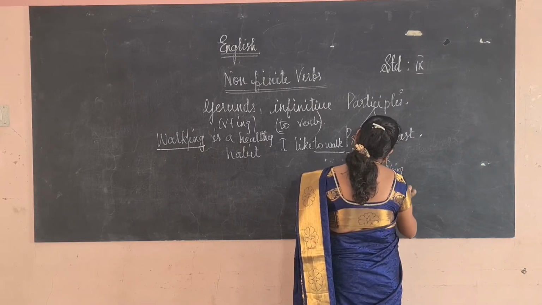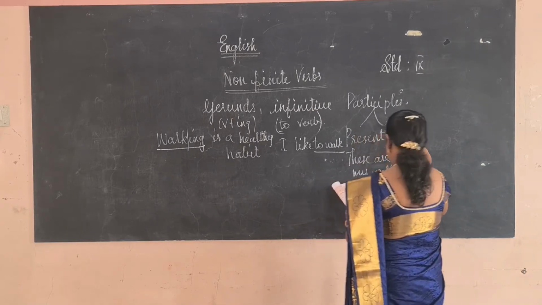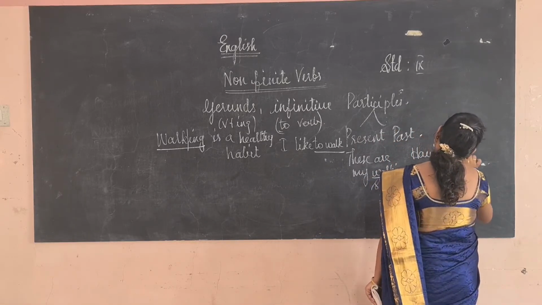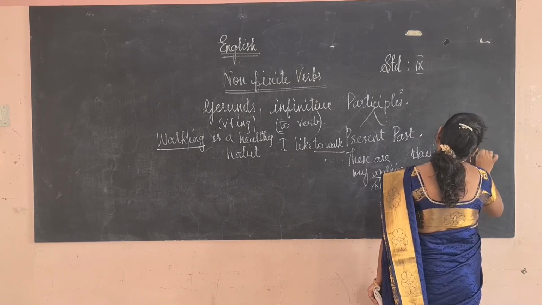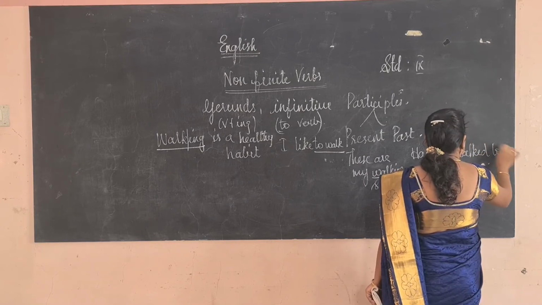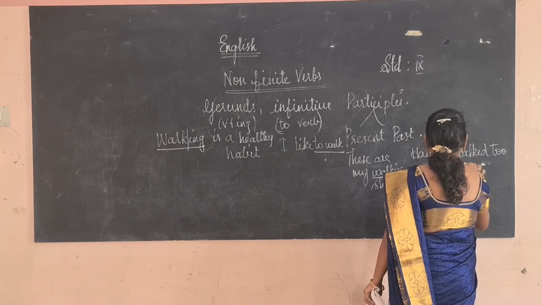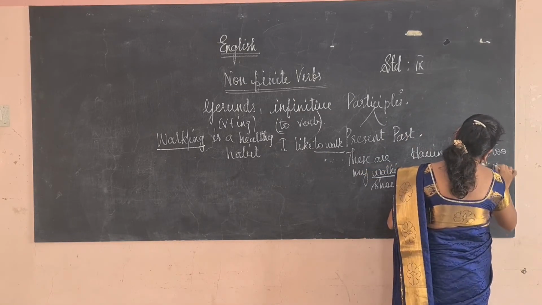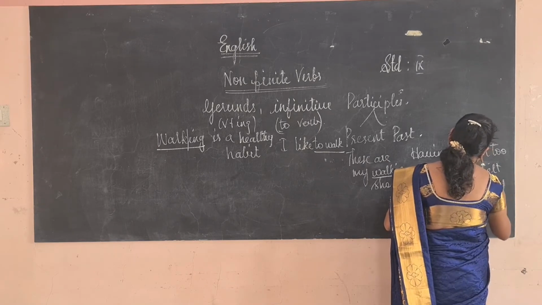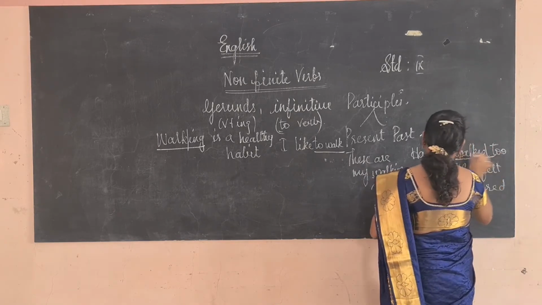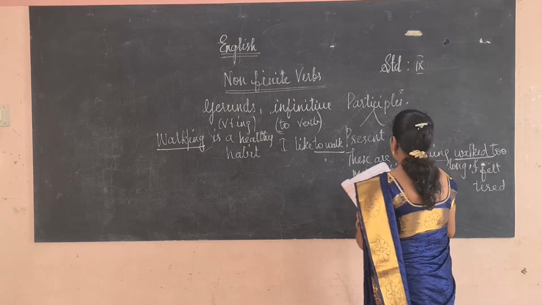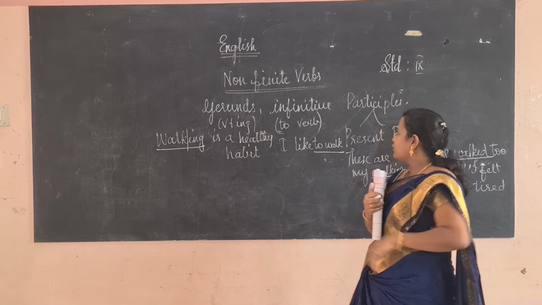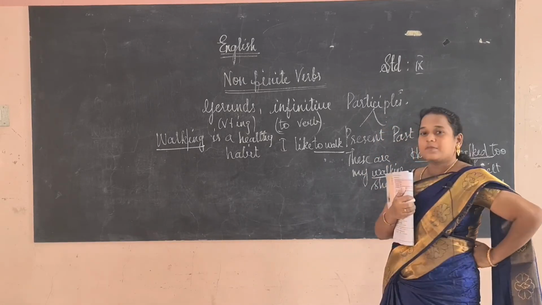Past participle: Having walked too long, I felt tired. Having walked too long is a participle. Now I hope you have understood what is gerund, what is infinitive and what the participles are.